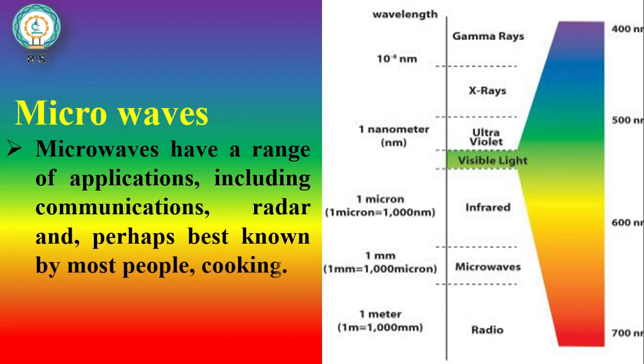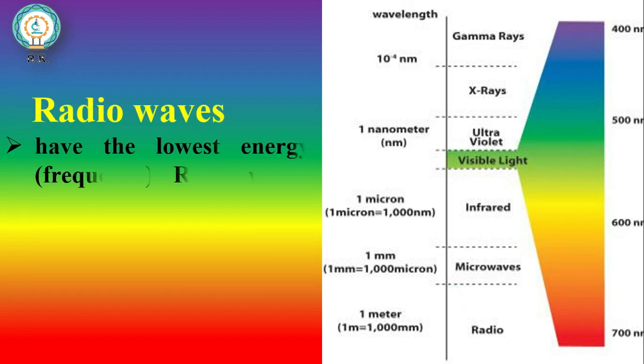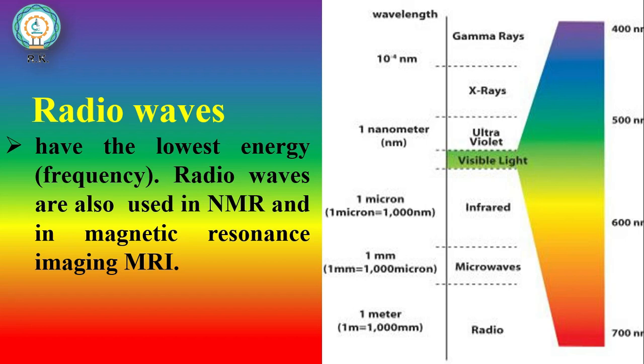Now, sixth one is microwaves. They have a range of applications including communication, radar and perhaps best known by most people, cooking. Last one is radio waves. It has the lowest energy and highest wavelength. Radio waves are also used in NMR spectroscopy and in magnetic resonance imaging, which is called MRI.